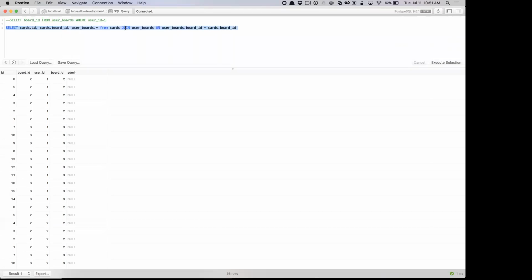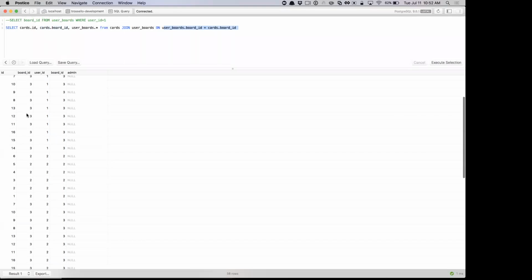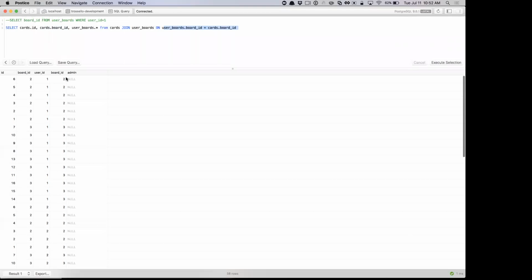I forget what the default one is. We should look that up. But here we've got a join of cards and user boards where we can see we have two board ID columns. That's actually cards board ID and then user boards board ID. Those are the things that we're connecting with, so those should always be the same here. In every row here, you'll see that board ID and board ID match.